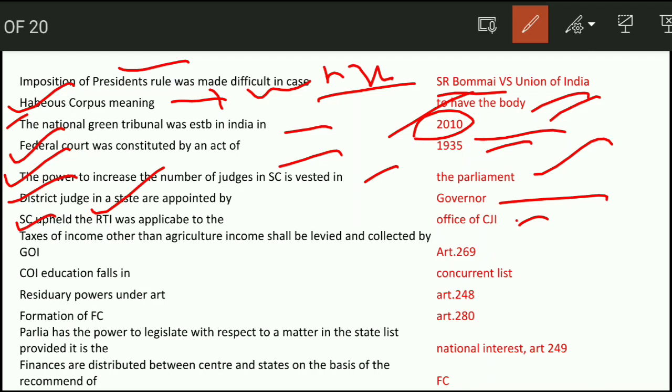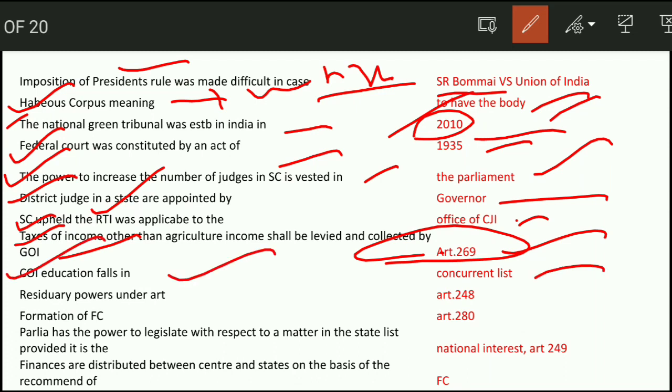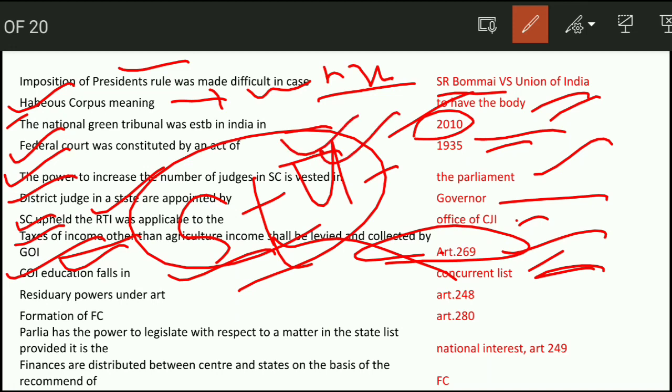Next question, taxes on income other than agricultural income shall be levied and collected by the Government of India. It is under Article 269. In the Constitution of India, education falls in the concurrent list. In the concurrent list, both state and union can make law, but union law will prevail if it conflicts.